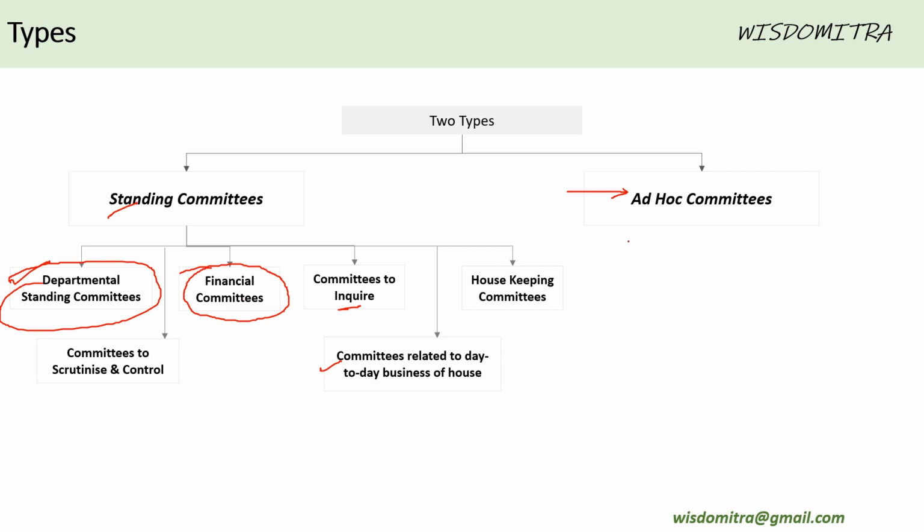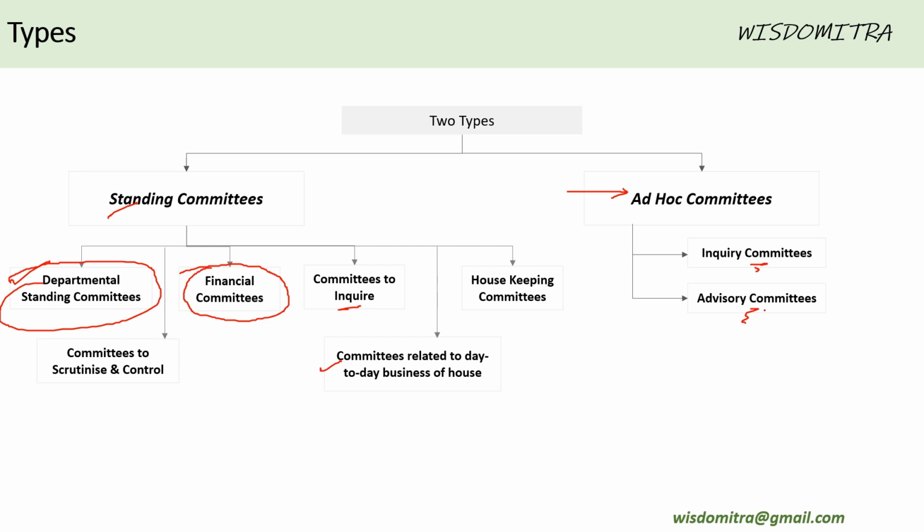Let us see what are ad hoc committees. Ad hoc committees are meant more for, say, inquiring into the behavior of a particular member of parliament, etc. Similarly, advisory committees: the parliament sometimes needs to understand a particular idea or concept and needs expert advice.